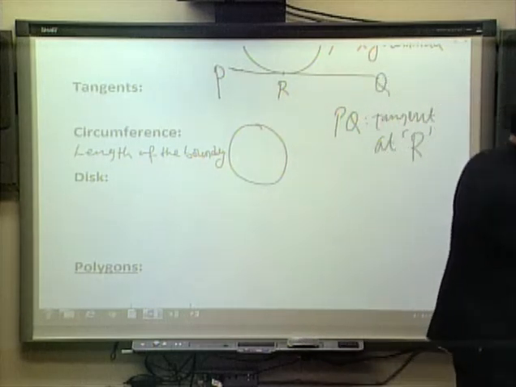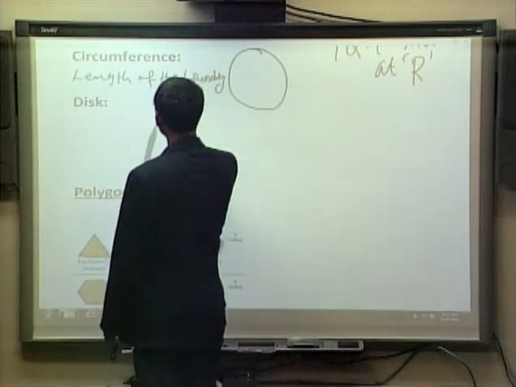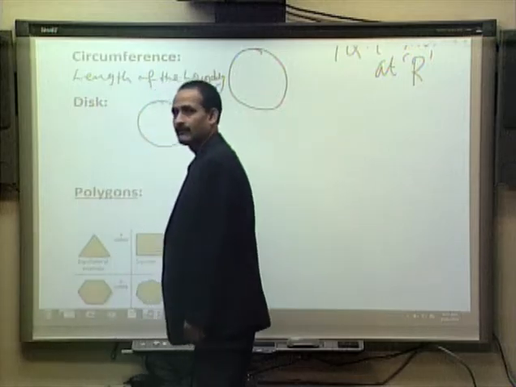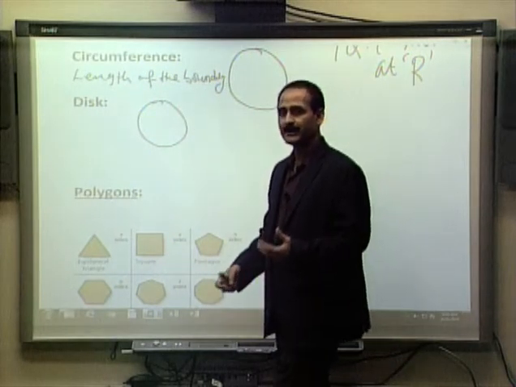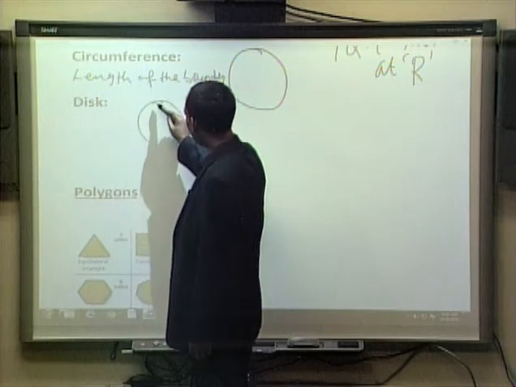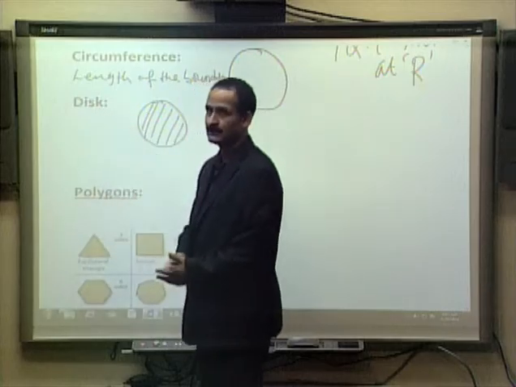Now, when we think of a circle, we are thinking in fact of the boundary. If we think of a geometric shape which includes the boundary, which is a circle, and the interior, everything inside, this is called a disc.